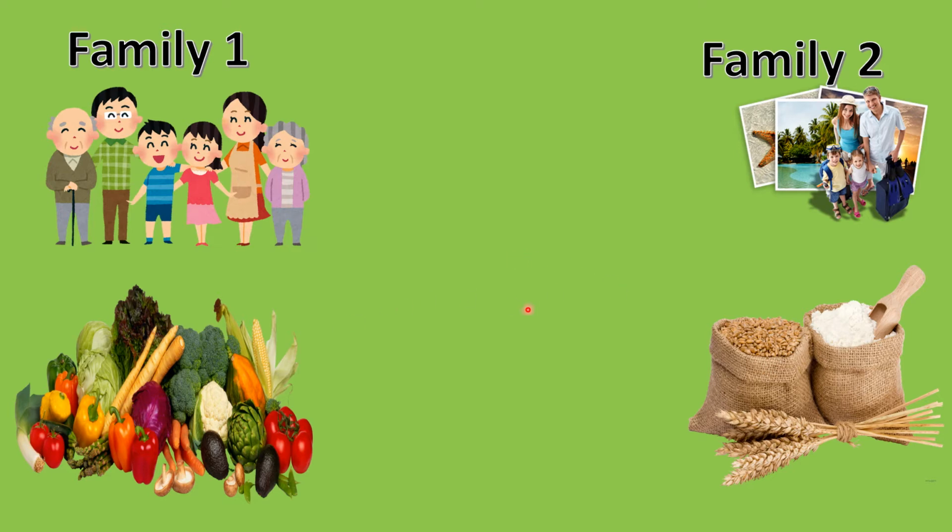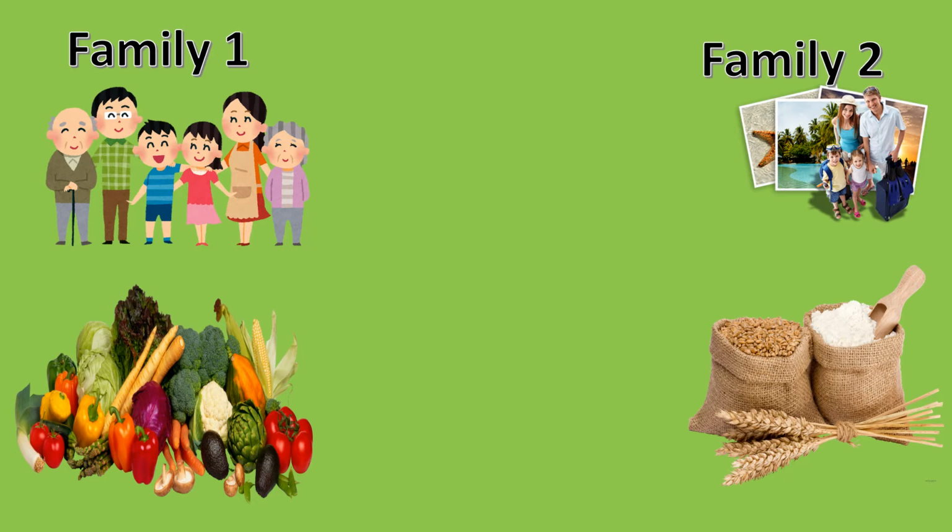This is a kind of exchange of things. One family or person is having something which another person is not having, so they will exchange. The other person will give whatever the first one is not having, and the first person will give to the other whatever the other person is not having. So here family 1 will give vegetables to family 2 and family 2 will give their grains to family 1. This way they used to take or buy things from others, and there was no need of money in this kind of transaction.